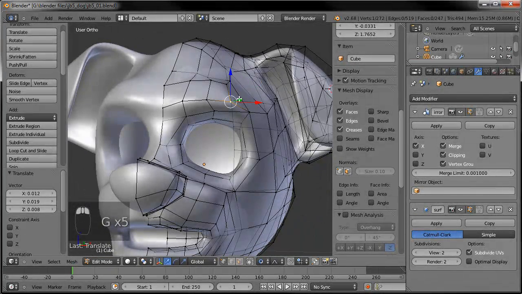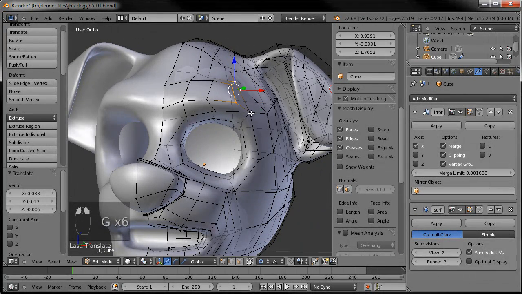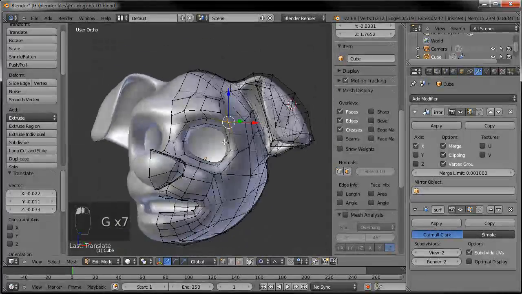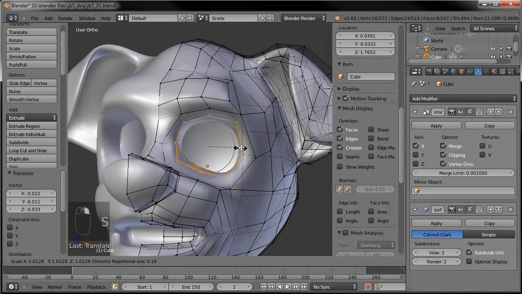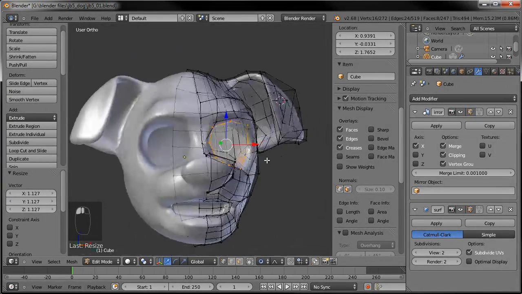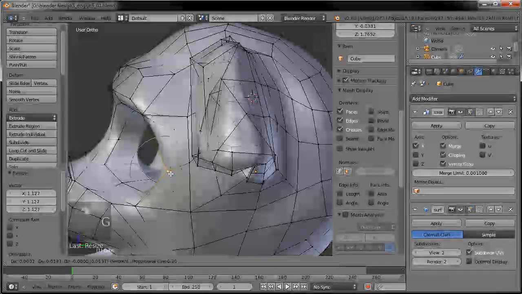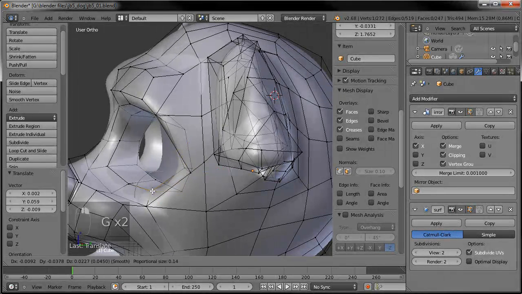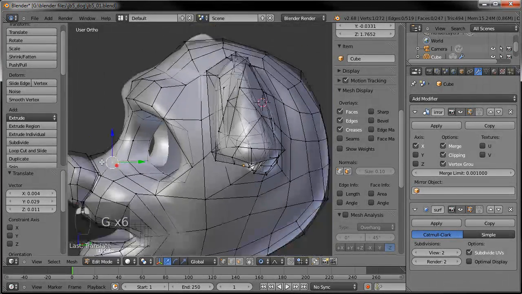So since we're dealing with a puppy here, we want that effect. So just maybe even a little bit bigger than that. Don't want them to look unnaturally big, of course, but as big as you can get them without looking freakish.